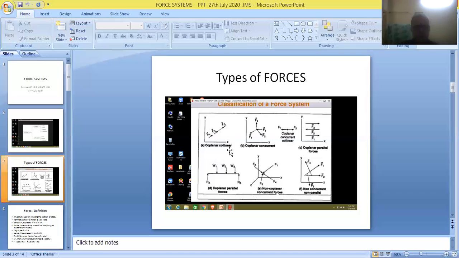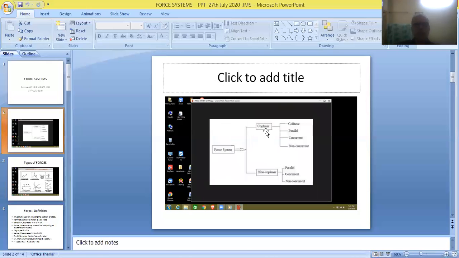These two things put together are referred to as coplanar collinear forces. F1, F2, and F3 lie in the same plane, that's why they are called coplanar forces. They also lie in the form of a straight line, so they are also called collinear forces.